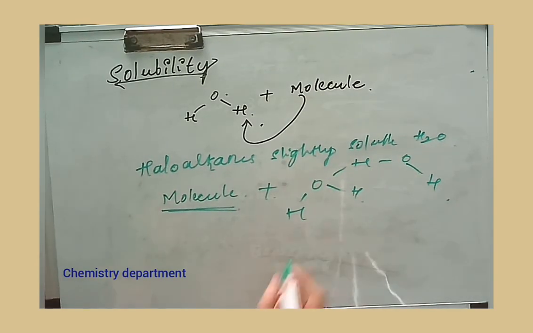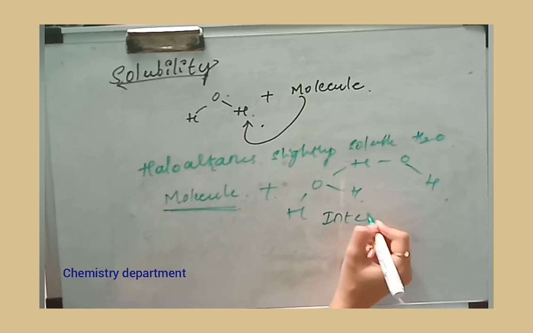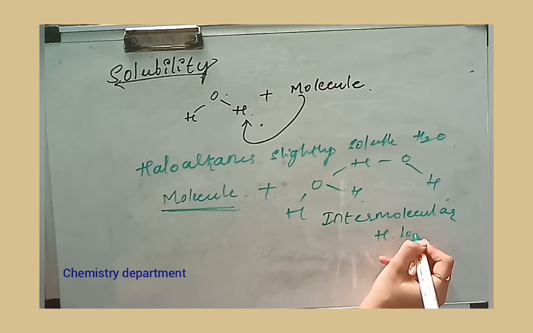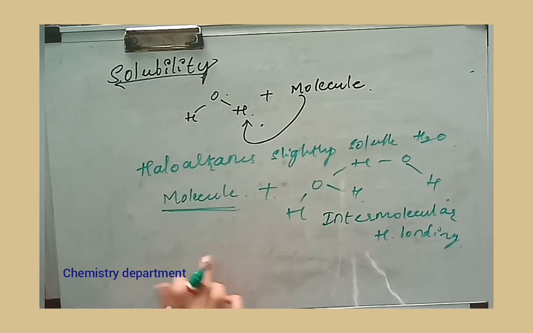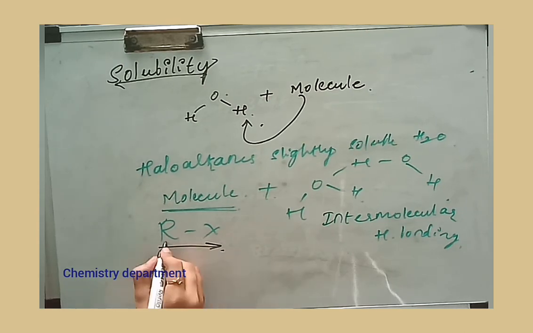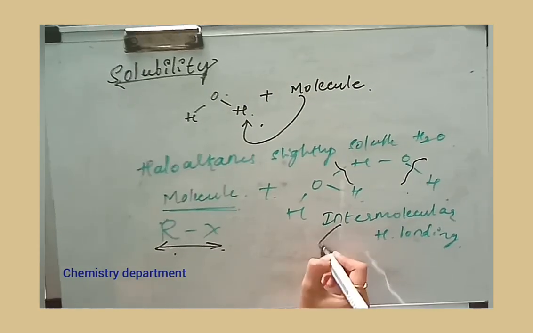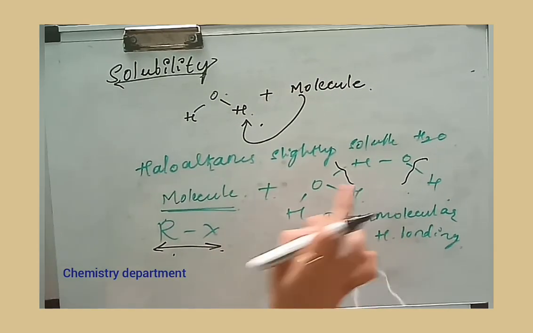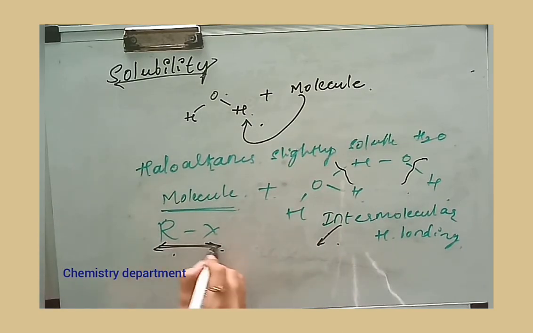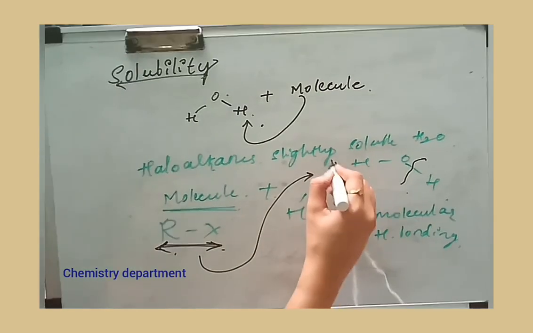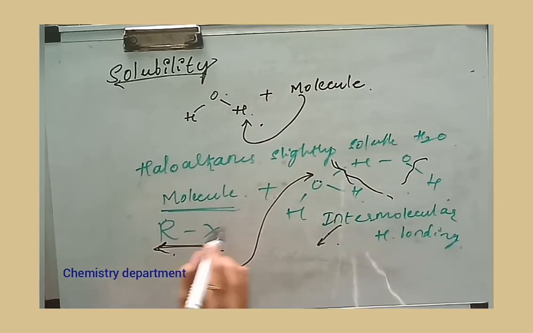You know that water has intermolecular hydrogen bonding between the water molecules. So in order for the haloalkane to dissolve, this intermolecular hydrogen bonding has to break, and then the molecule has to get attached. For example, this bond you have to break, and this oxygen will be attached with this R, like this.